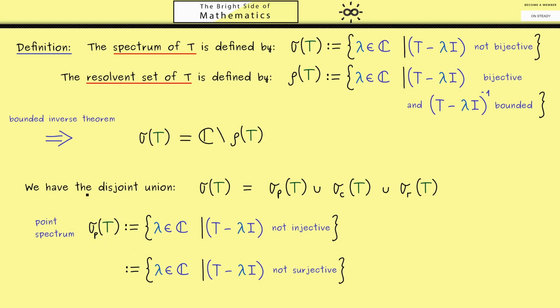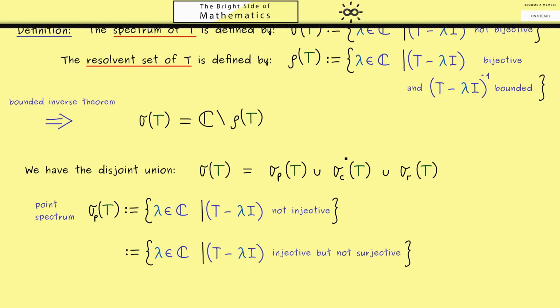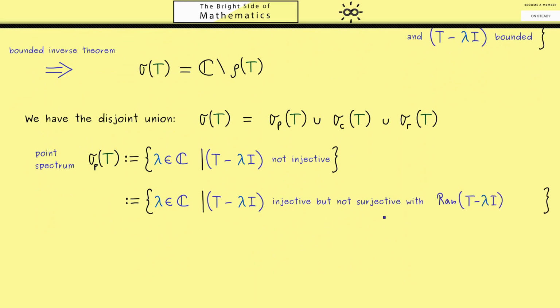Okay, now you should see, to get a disjoint union, we also have to include the injectivity here. So in this sense we could actually do it, but it turns out we can distinguish the points even more. Now, not surjective simply means that the range of the operator is not the whole space X. However, it would be a nice property to have almost the space X. And this should mean that the closure of this set is X. Now, these points lambda form the continuous spectrum by definition.